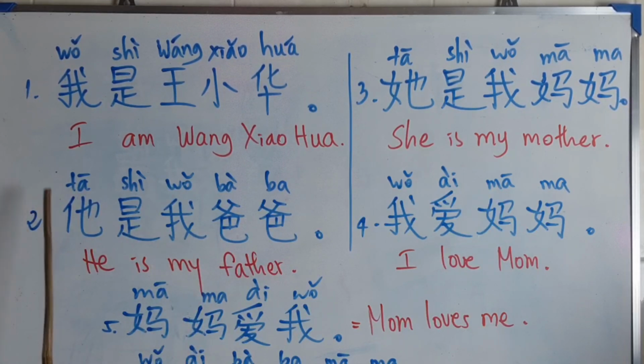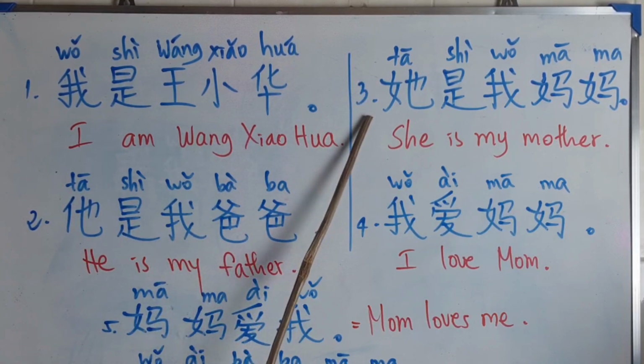So we say 他是我爸爸, he is my father. Okay? I hope that you understand this. It can be a little complicated and confusing, but it's okay. When we learn again and again, you meet it, you see it, you use it, it will be easy and very simple in Chinese.